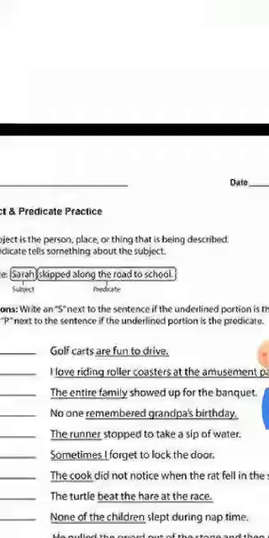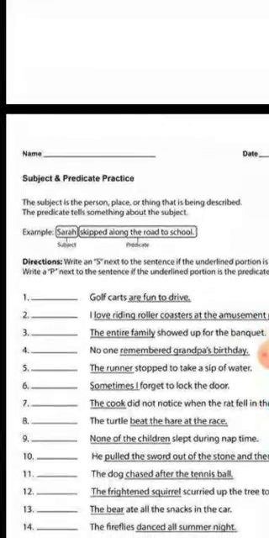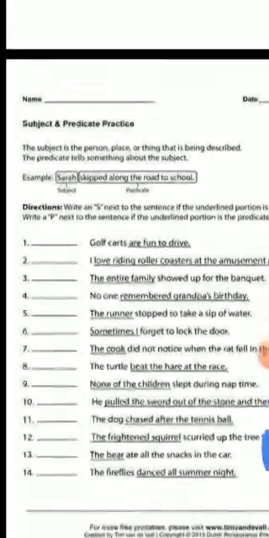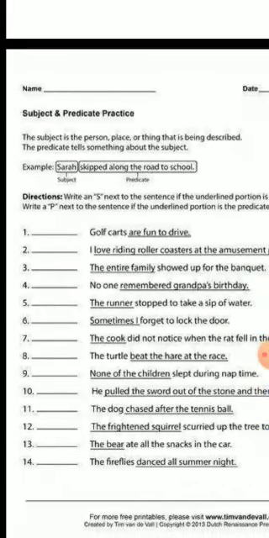Now there is an exercise. The subject and predicate practice. The subject is the person, place or thing that is being described. So जिसके बारे में describe किया जा रहा है वो है subject, और क्या बता रहे हैं उसके बारे में, that is predicate. For example, Sarah skipped along the road to school. So we are talking about Sarah. Sarah is subject. Skipped along the road to school is predicate.